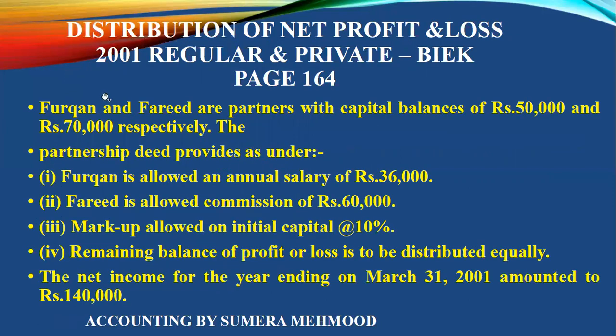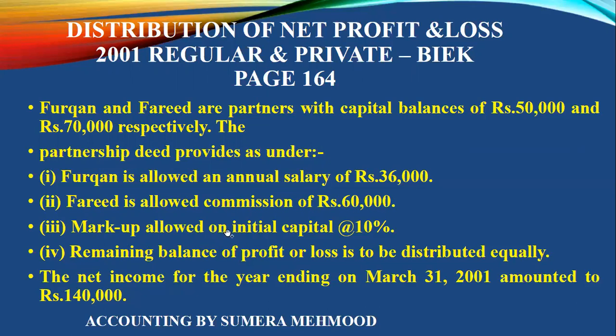We have Furqan and Fareed as partners with capital balances 50,000 and 70,000. So Furqan has capital 50 and Fareed has capital 70. Now, what we have to do, we have partnership formations having some adjustments. Furqan is allowed annual salary. It means per year. We should not apply a month over here. It is your yearly salary, 36,000 for Furqan. Then we have Fareed, and Fareed is allowed a commission of 60,000. It is also yearly. No need to apply a month.